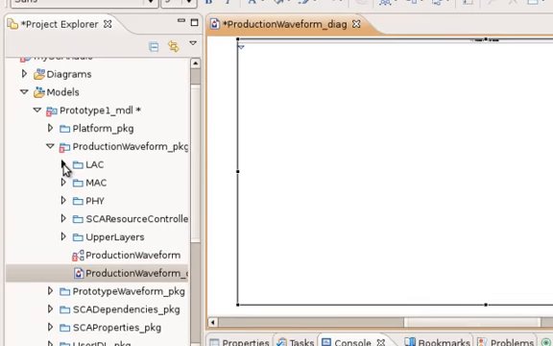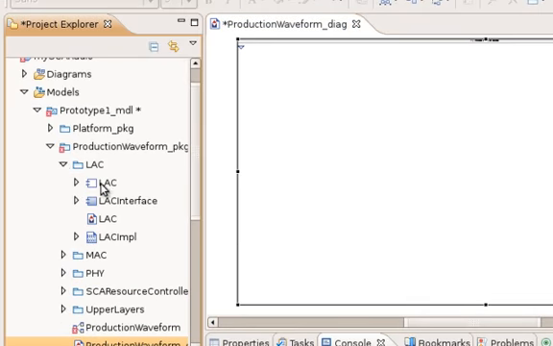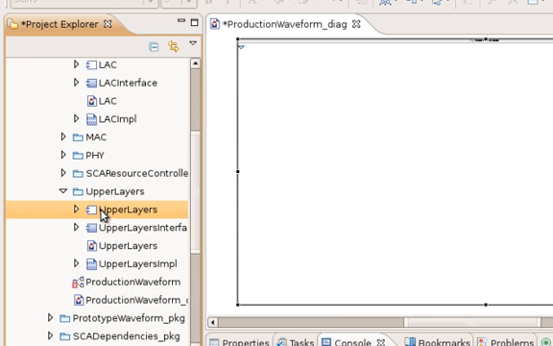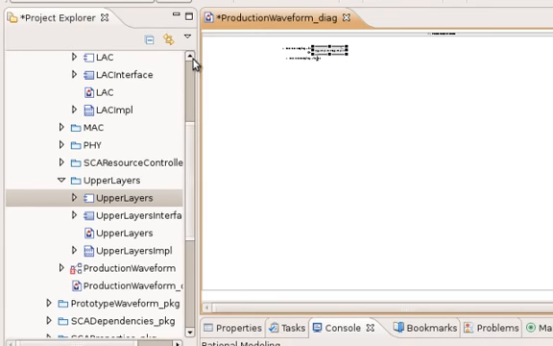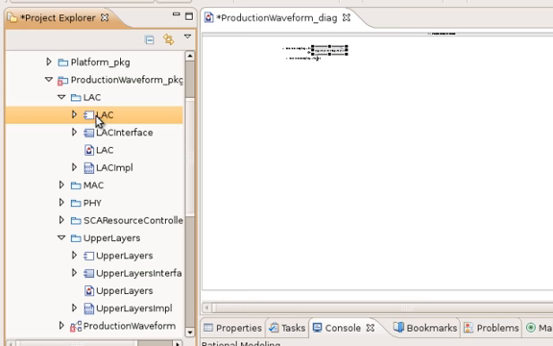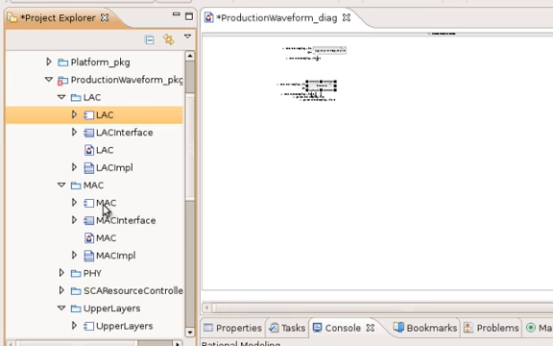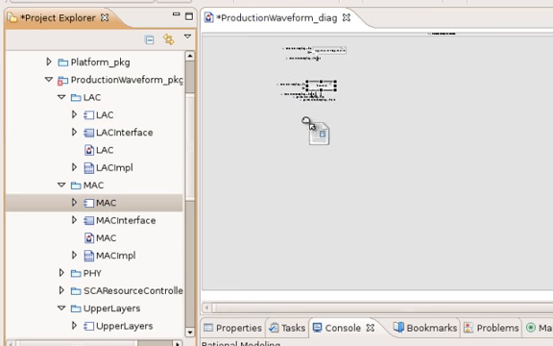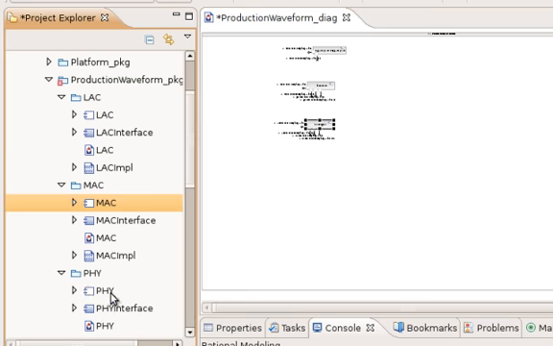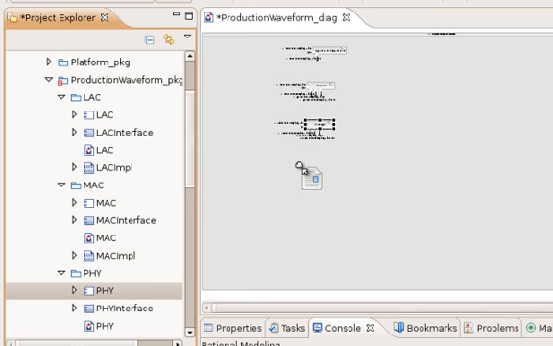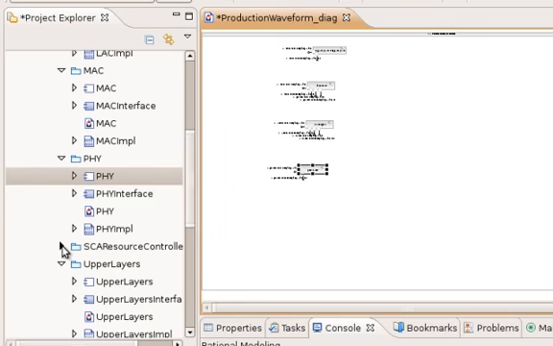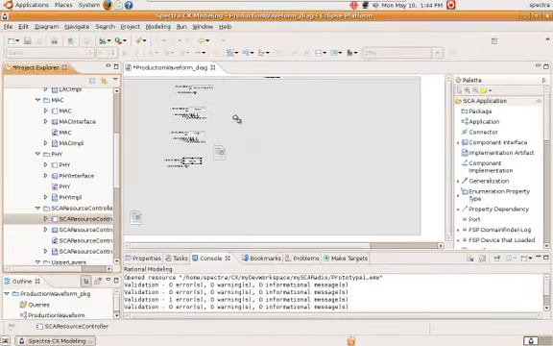Then simply what I do is I go across to where my components are, and I select each of the components that I need, and I drag and drop an instance of each one of those components onto the drawing, and finally the SCA resource, and I'll put that over this side over here.